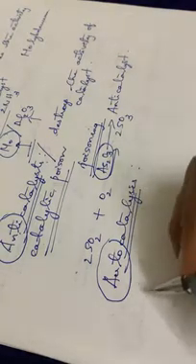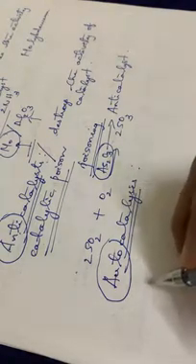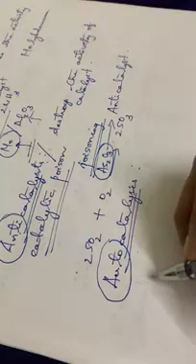For example, oxalic acid is oxidized by using potassium permanganate.